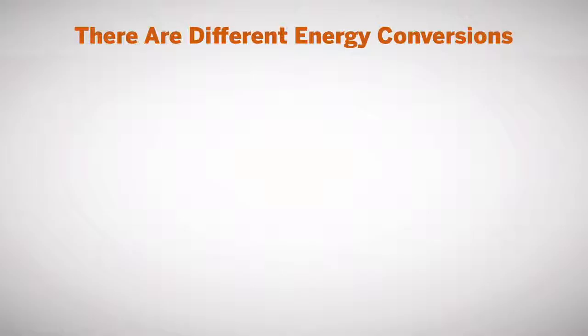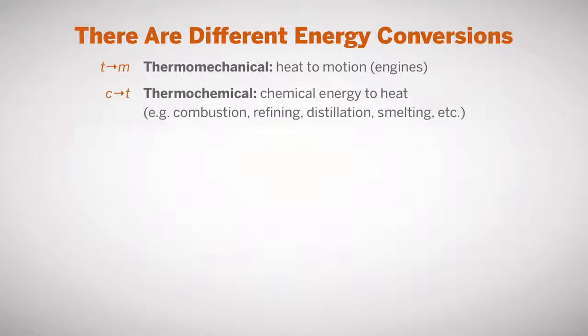There are different energy conversions to keep in mind. Too many to list here, but here are some samples. Things like thermomechanical, where we take heat to motion. Like in an engine, you have thermal energy in high temperature gases that push the pistons to give you motion. You have thermochemical, where you take thermal energy to get chemistry or chemistry to get thermal energy. Things like combustion or refining or distillation, where you're changing chemical composition with heat or changing chemical composition to get heat. There's also thermonuclear, where you use atomic energy to get heat.